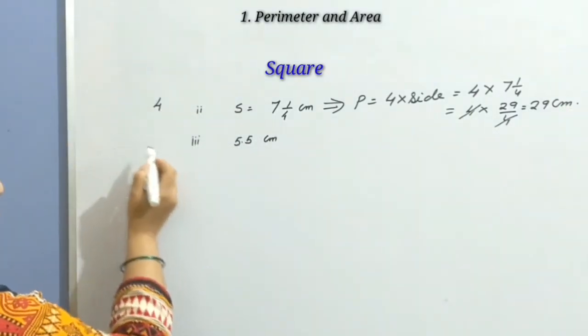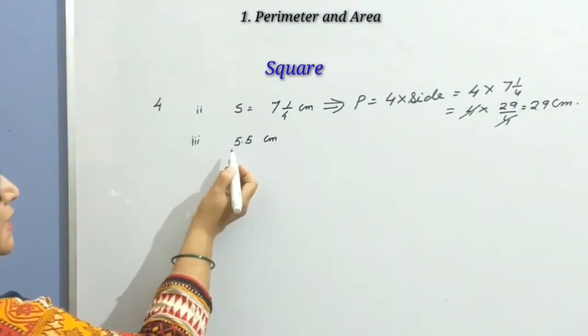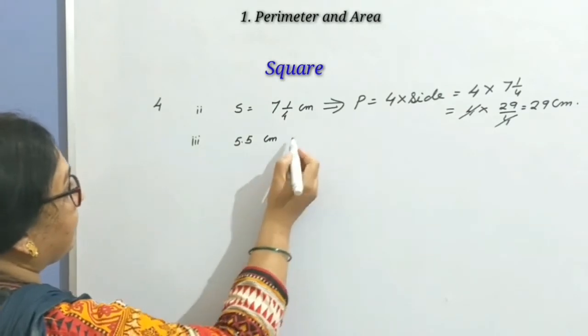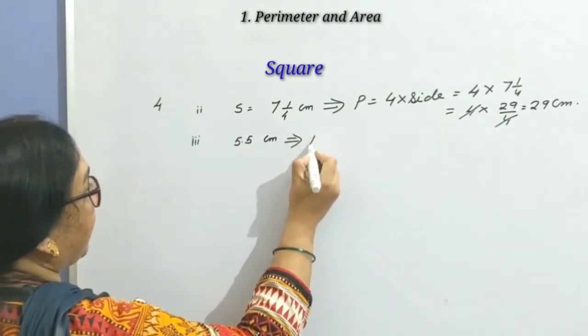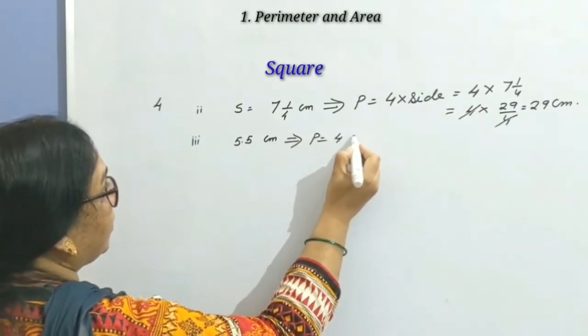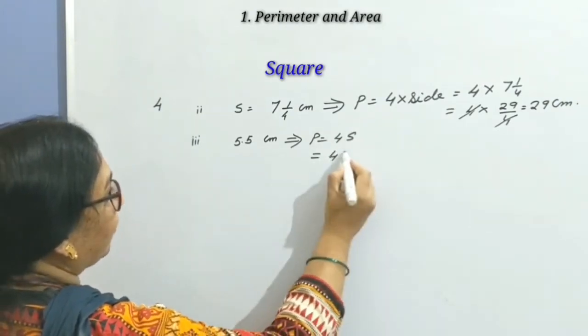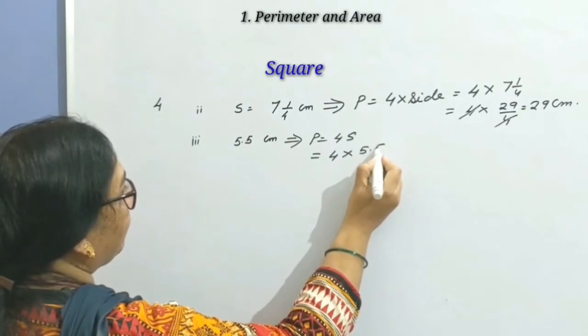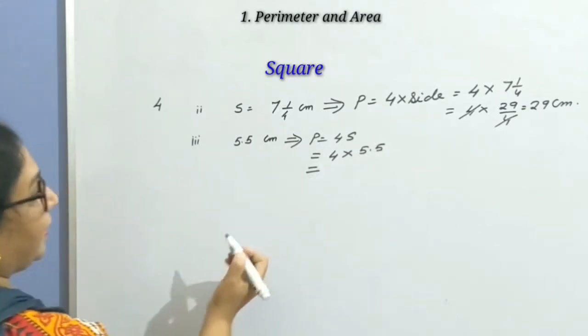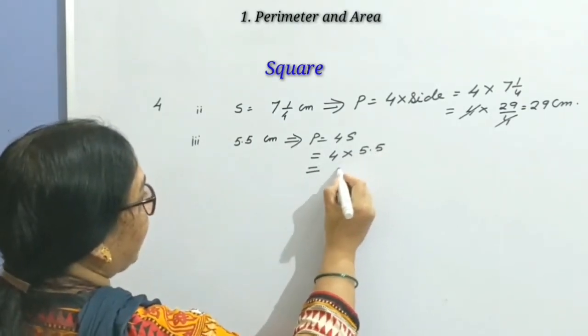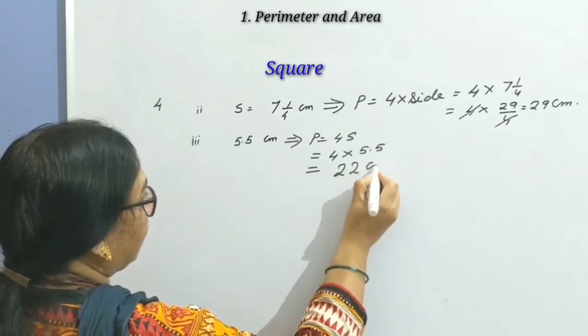Now to find the perimeter of a square with each side 5.5 centimeter, let's apply the formula of perimeter. Perimeter is 4 into S. It means 4 into one side. What is one side? 5.5. So when you multiply 4 into 5.5 it is 22 centimeter.